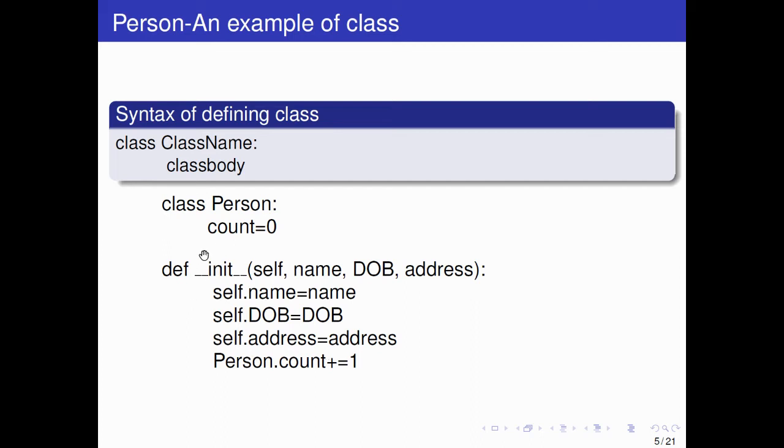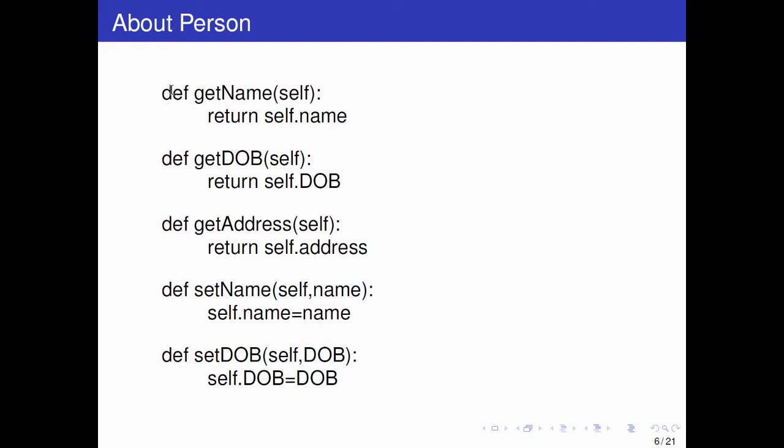This is called the constructor of the class, the double underscore init. This will come later on in detail. Now we are defining a few functions. Def get_name(self). Self is an object, so you want to get the name of the object, so we are returning self.name. Self is the object, name is the variable.